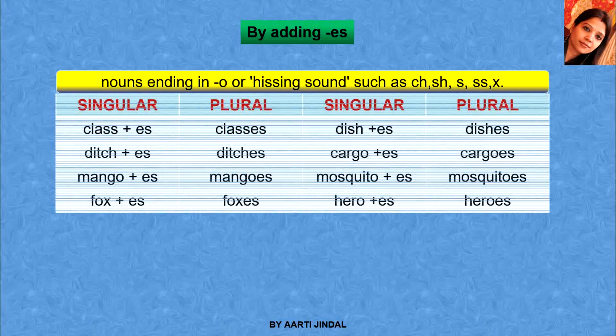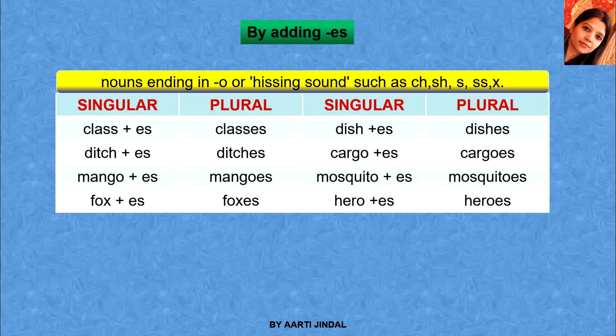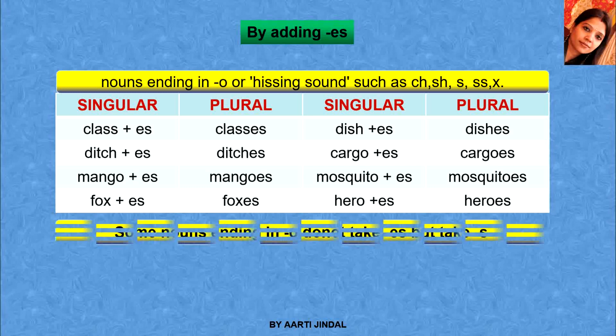The examples are class plus es will be classes, ditch plus es will be ditches, mango plus es will be mangoes, fox plus es will be foxes, dish plus es will be dishes, cargo plus es will be cargoes, mosquito plus es will be mosquitoes, hero plus es will be heroes. In this table we can see that all the singular nouns have words ending with hissing sounds ch, sh, s, double s and x, and we have converted them to the plural by adding es.